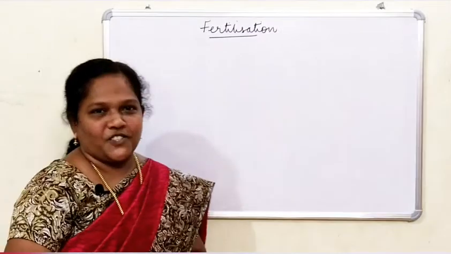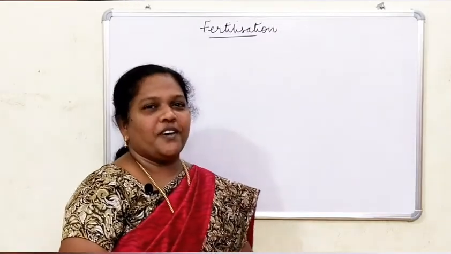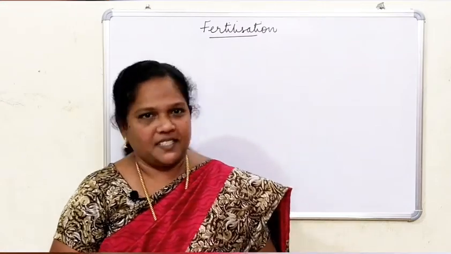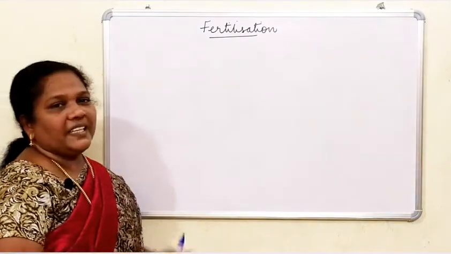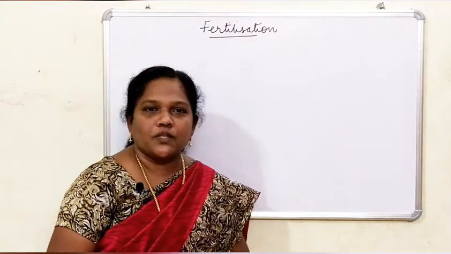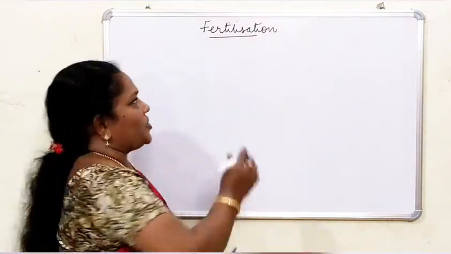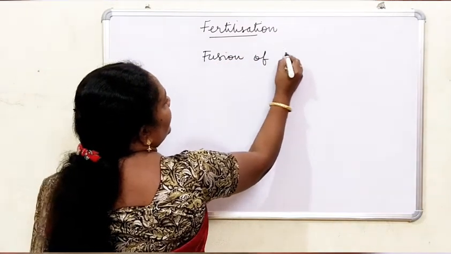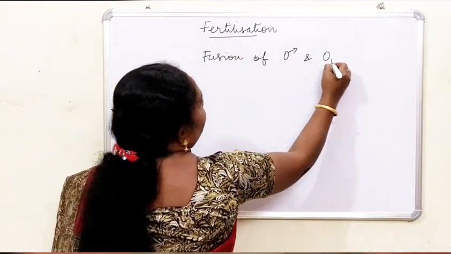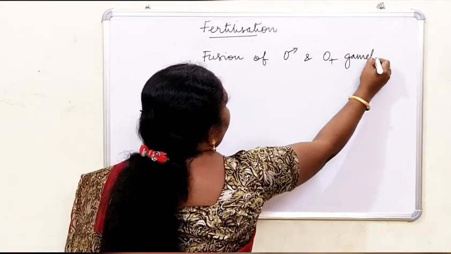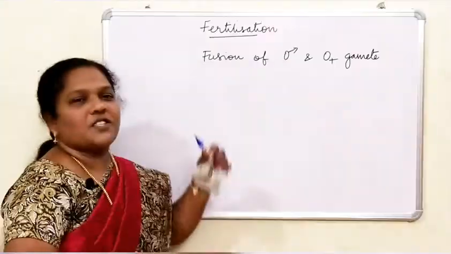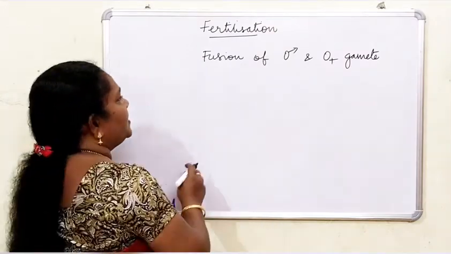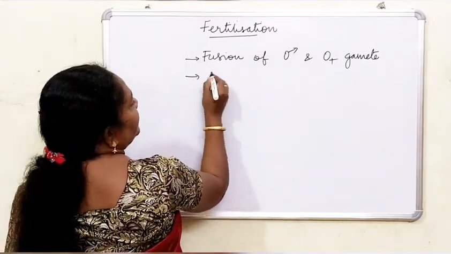What is fertilization? The fusion of male gamete and the female gamete is called fertilization. So, the main event that takes place in sexual reproduction is fertilization. Another term referred to here is syngamy.